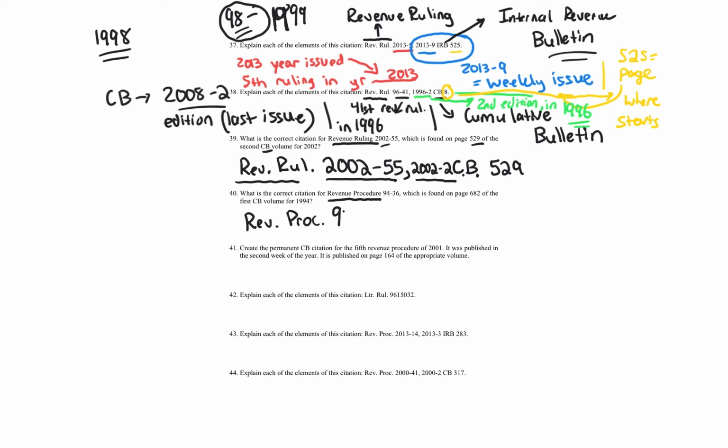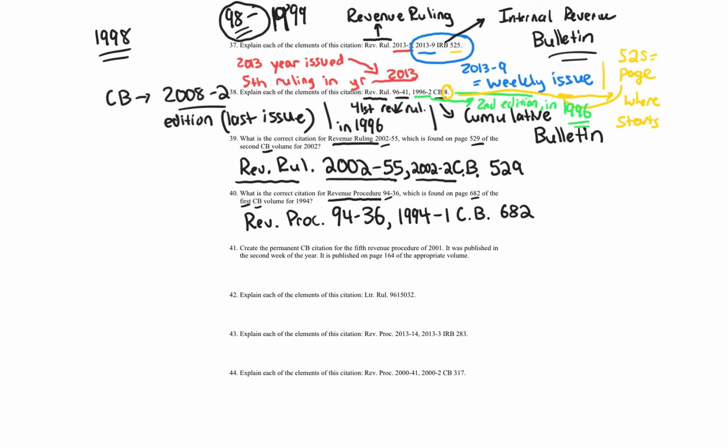And it's 94-36, so it's what's given to you there. Now we got our comma, and now we've got cumulative bulletin, so we just follow what we did. We can do the C.B. We know it's on page 682. Last thing, we use 1994 for the year, so it's going to be 1994 in that. And then for the volume, we're told it's the first volume. So boom, just like that, right? Once you go through this, it makes it so much easier. All right, question 41.